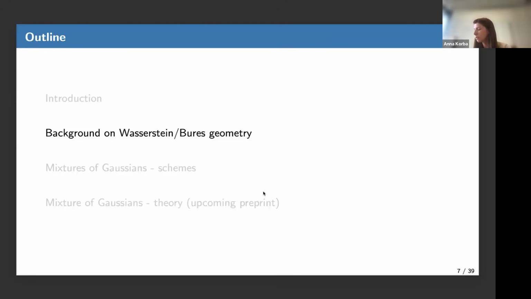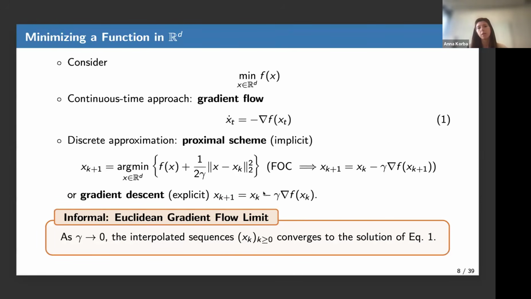So to explain what we have been doing, I need to introduce a bit of background on the Wasserstein and Bures geometry, which are underlying the optimization, not exactly of mixtures of Gaussians originally, but of the set of Gaussians. Okay, my goal is to optimize the Kullback-Leibler divergence over the set of probability distributions, for instance, Gaussians or mixtures of Gaussians. It's an optimization problem where the search space is very large. And first, I want to recall some basics of optimization in R^d.